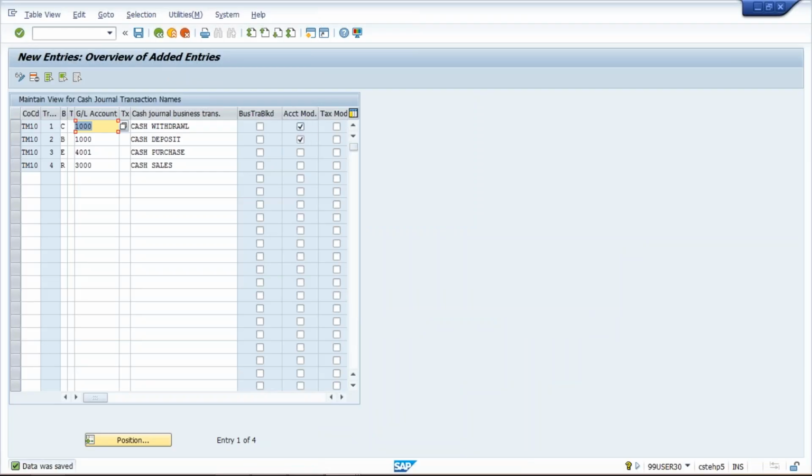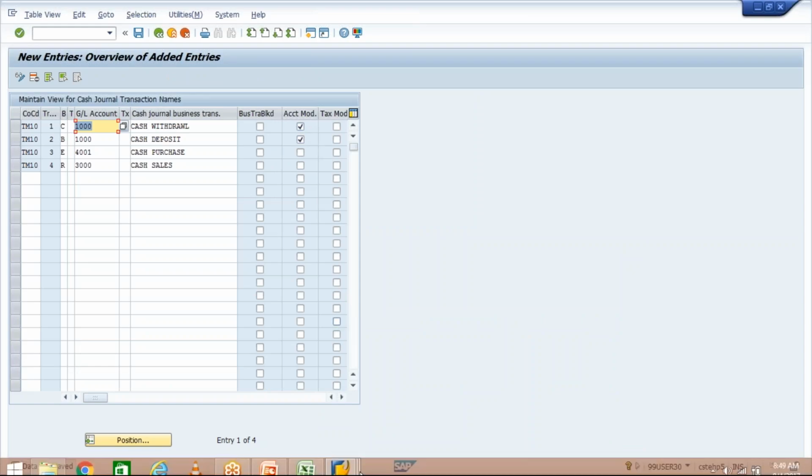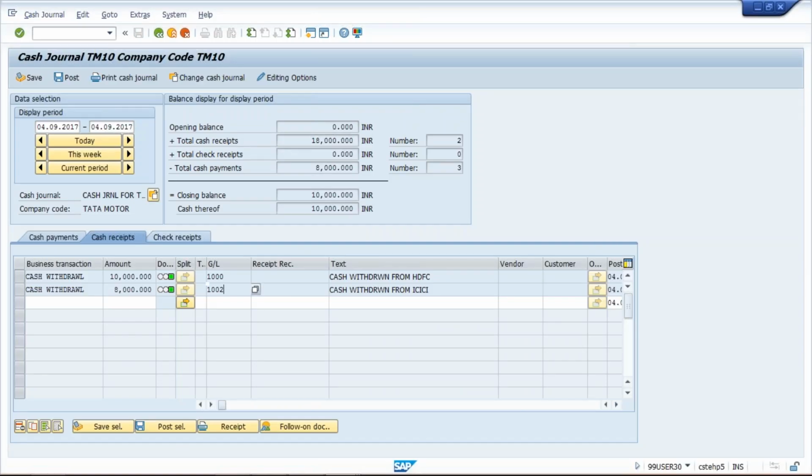Once we apply a check mark, then during posting of cash journal transactions related to cash withdrawal or cash deposit, whatever GL accounts are appearing, this GL field will be turned into an editable field, and here we can edit whatever required GLs are there, give them as input, and that's how we can post the transactions.